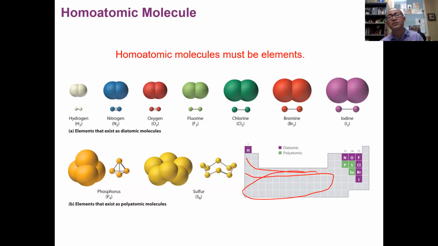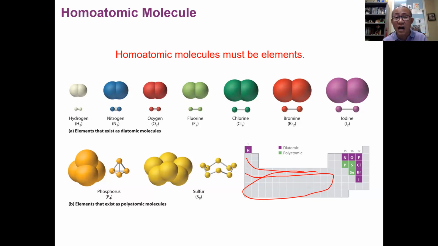Phosphorus, sulfur, and selenium exist as polyatomic elements. So the elements shown in this picture are the ones that exist in more than one number of atoms. But again, all the molecules shown here, whether diatomic, monoatomic, or polyatomic, each have only one kind of atom present.